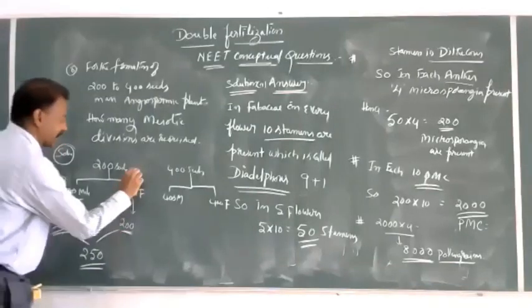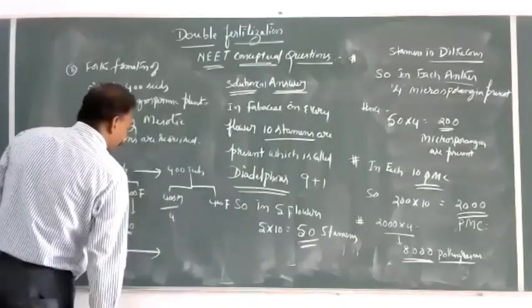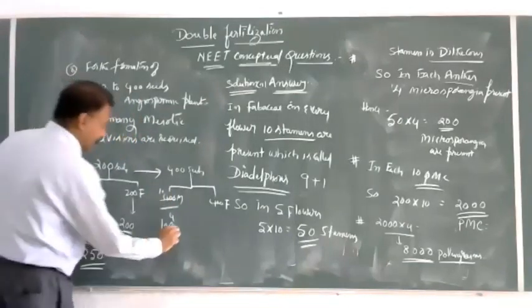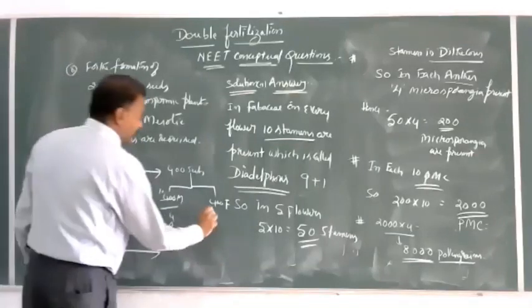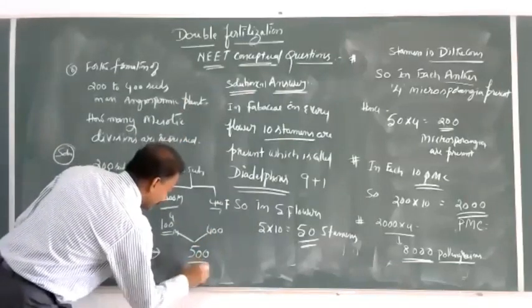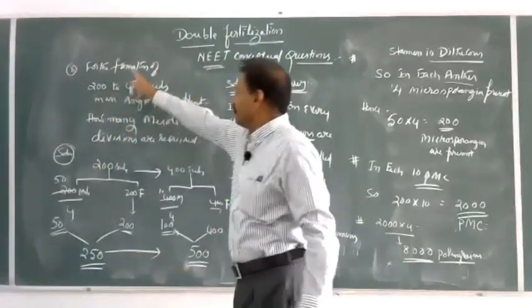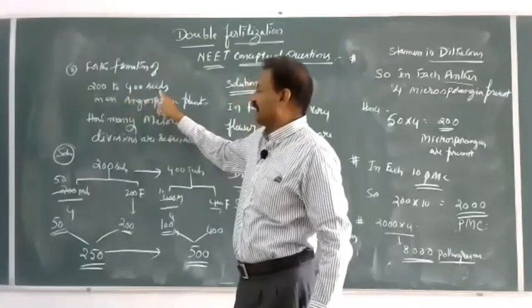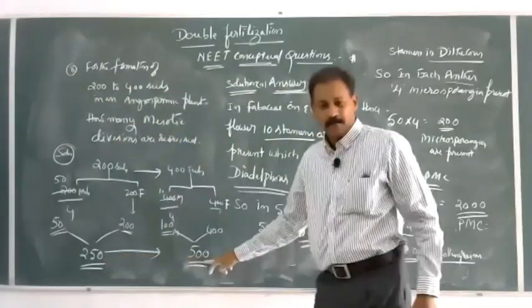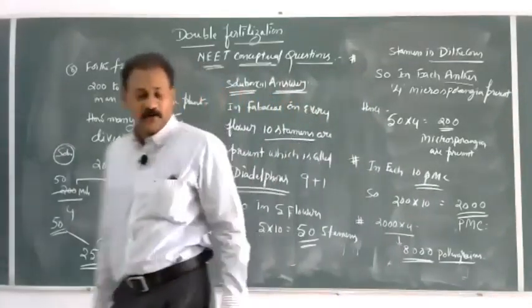The range of meiotic divisions: for 200 to 400, 250 to 400, male by 4, that is 100 meiotic divisions, plus 400 female. So for the formation of 200 to 400 seeds in an angiospermic plant, the range of meiotic divisions is 250 to 500.